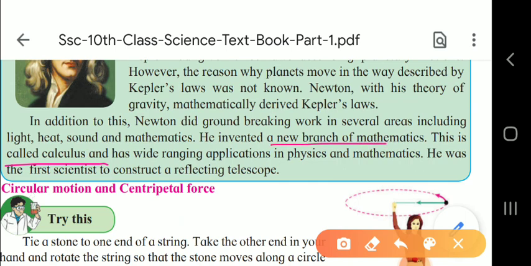So, this you have to note down. It has wide-ranging application in physics and maths. He was the first scientist to construct a reflecting telescope. Now, let us see circular motion and centripetal force.